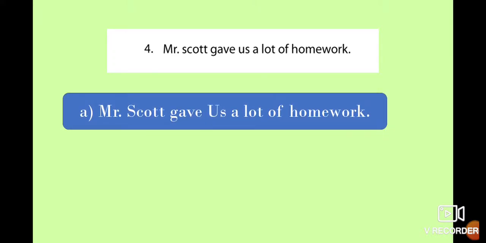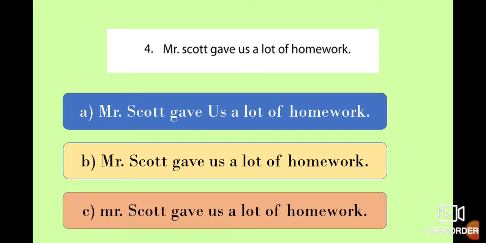Number 4, Mr. Scott gave us a lot of homework. Option A. But Mr., this one is the title of a person, and this one comes before a name, it's good. Scott is the name, so we write it with capital letter, that's okay. As, in this case, this one is an adjective, so we don't write it with capital letters, so option A is not the correct option.